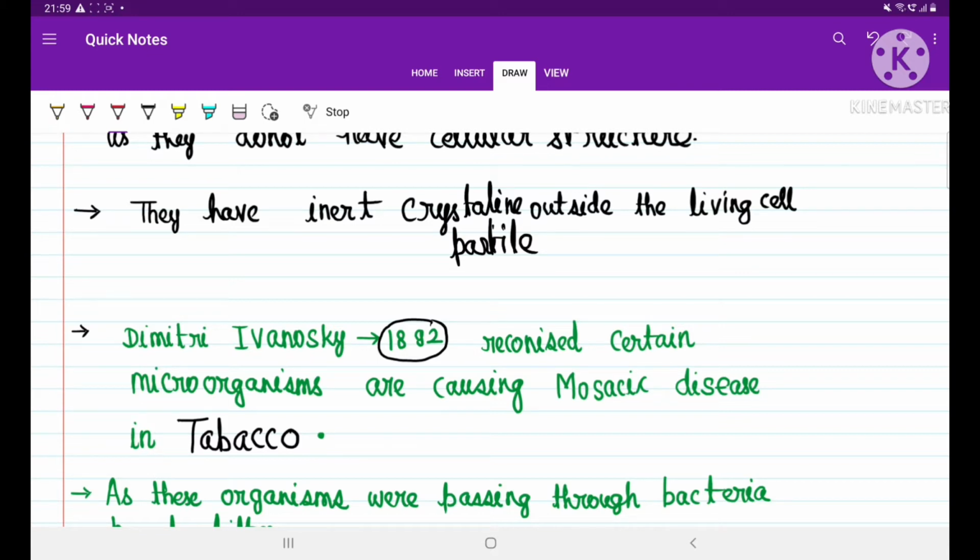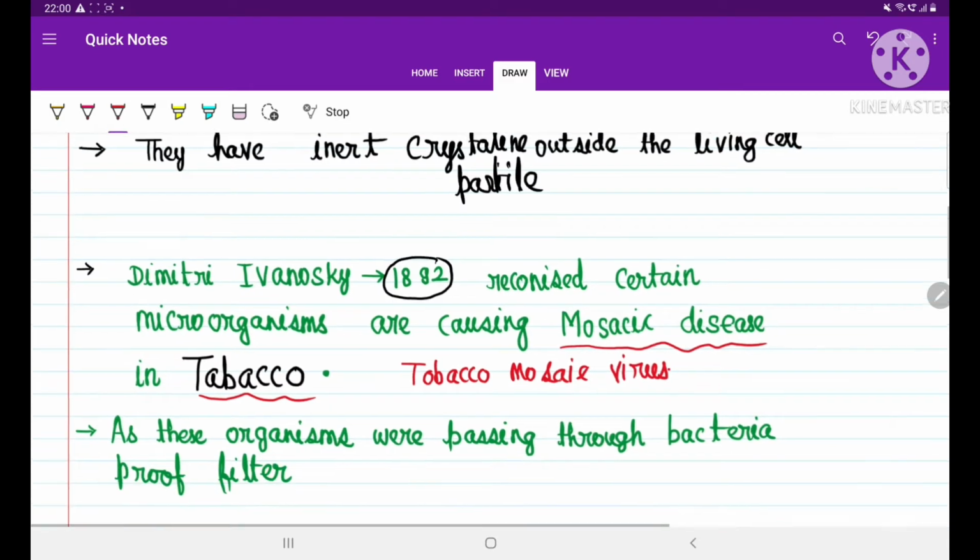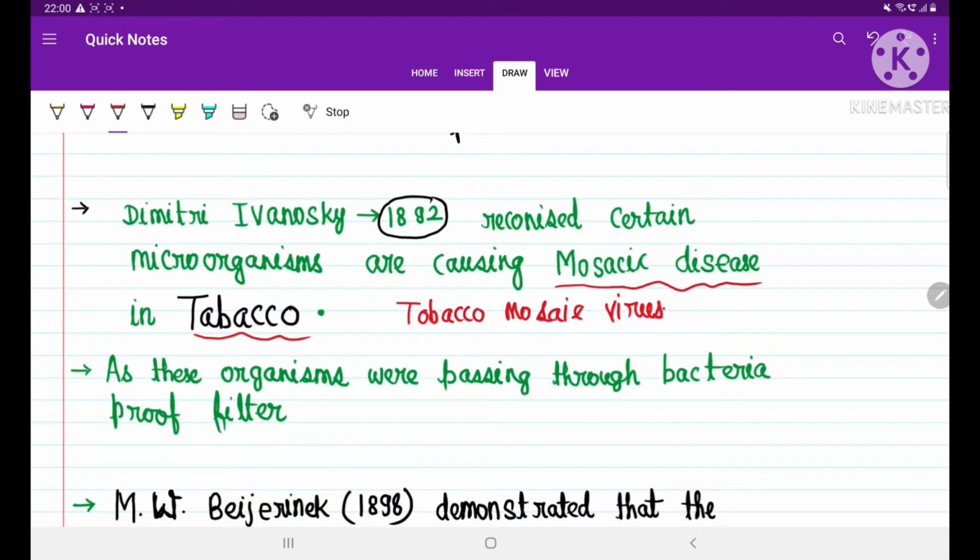He recognized that there are some microorganisms which cause mosaic disease in the tobacco plant, right? As these organisms were causing mosaic disease in the tobacco plant, he gave that organism the name tobacco mosaic virus. And in further study it was found that viruses are smaller than bacteria.